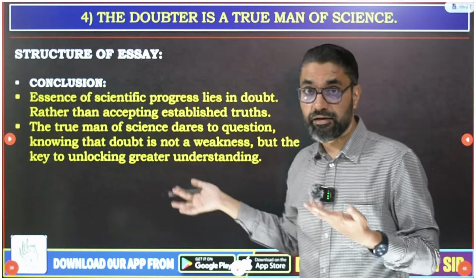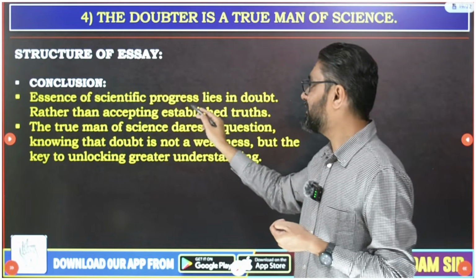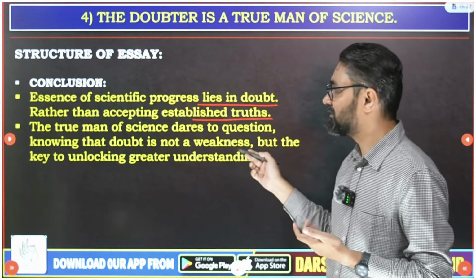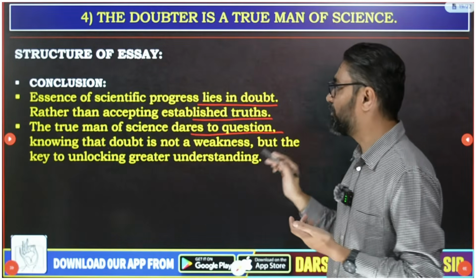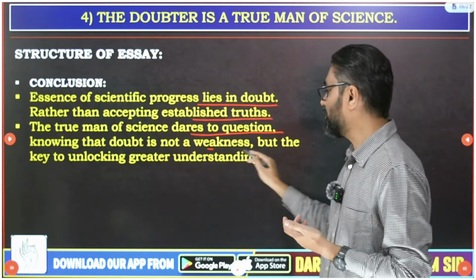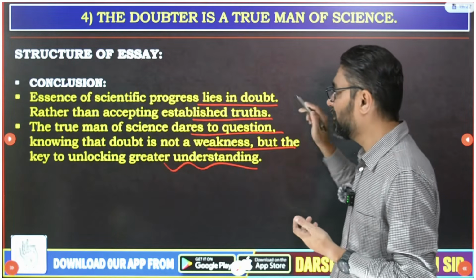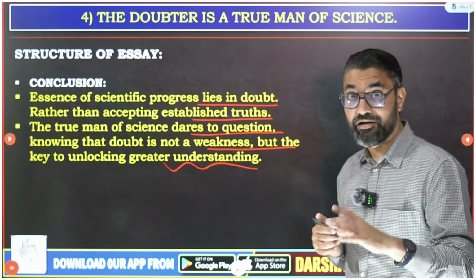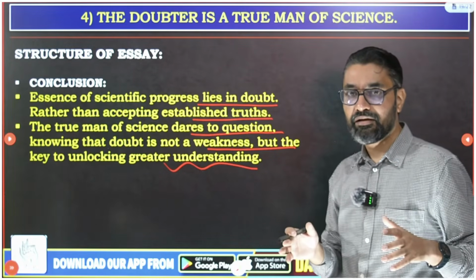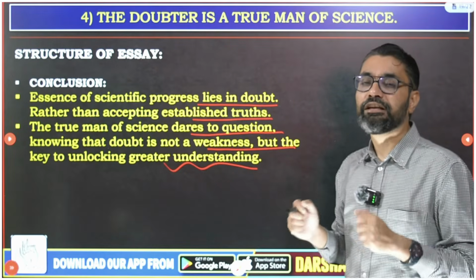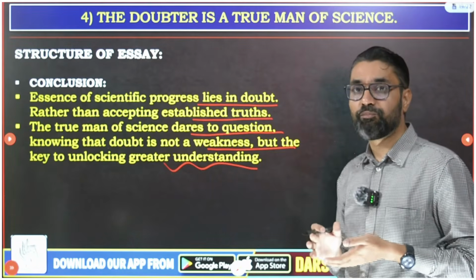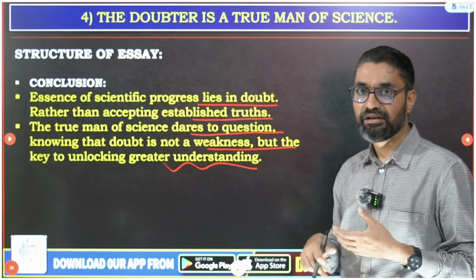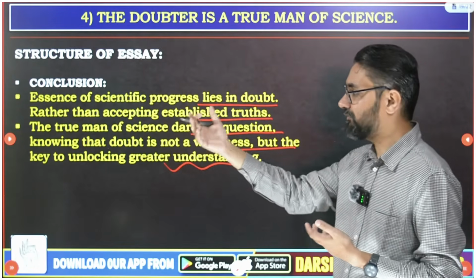So this is one way I can conclude this essay: the essence of scientific progress lies in doubt. Rather than accepting established truths, a true man of science dares to question, knowing that doubt is not weakness but the key to unlocking greater understanding. So I'm just saying, yes, this essay is right. The doubter is a man of science. I have discussed this. Okay, and doubting is not a weakness of mind, but rather when we allow scope for doubt, or you allow other people's doubts on your theory or hypothesis, it leads to better development of scientific theory.